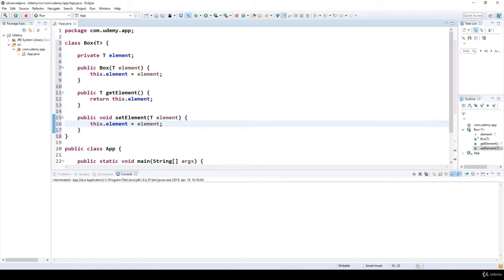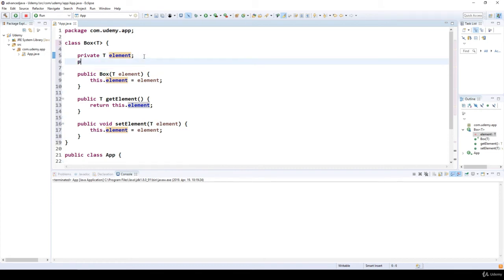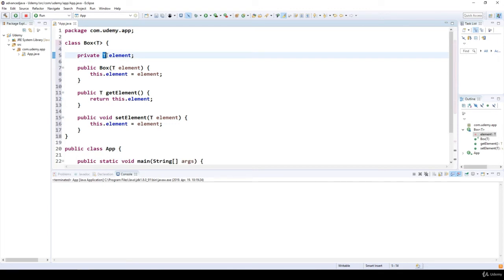Okay, so this is how we can create a generic class that's able to store a generic data type. Of course, we can define as many generic data types as we want. So we are able to use two or more generic data types, as you can see. Of course, in this case, just for demonstration purposes, we just need a simple element.